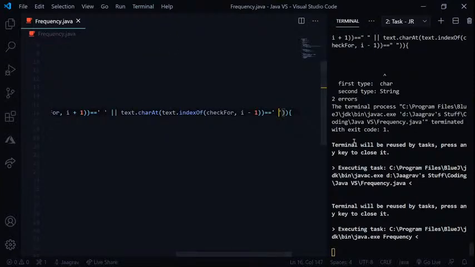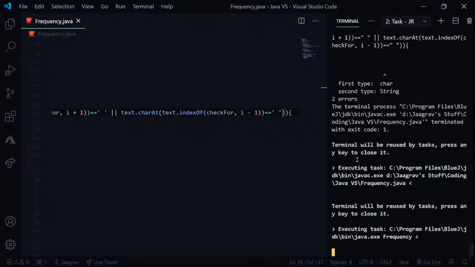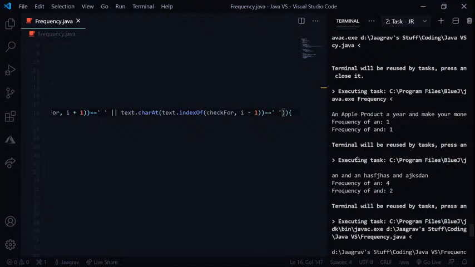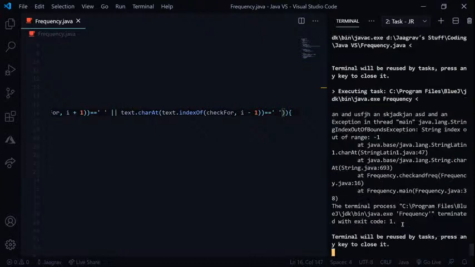Let's run the task, and now I'm going to input the last string that I input before. Is it here? Yeah, there it is. So I'm going to copy this. I'm going to randomly write, and then again an and over here, and then a word, and then stick an and with it. Okay, and now I'm going to put an and. Now it should output that there are just 3 ands over here.